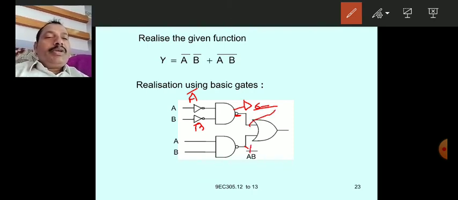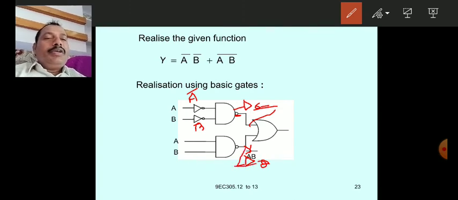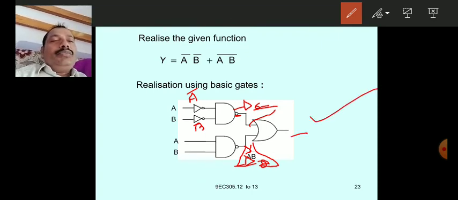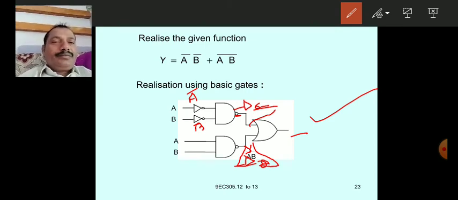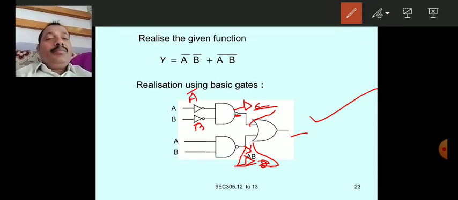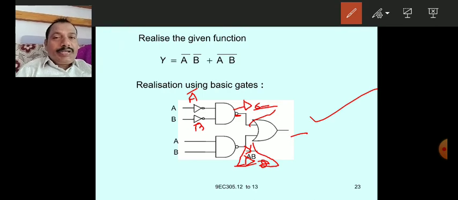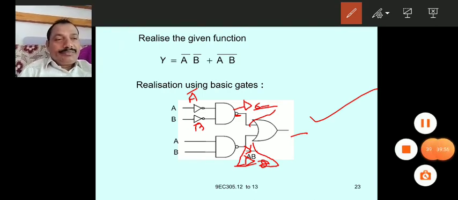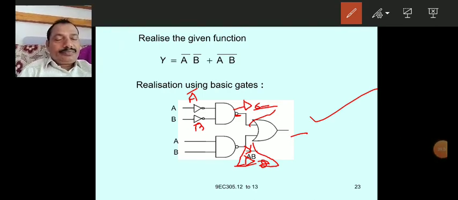Here also a NOT gate must be used, and its output must be given here. So finally this is the value you get. This is the method of realizing any Boolean expression using basic gates.